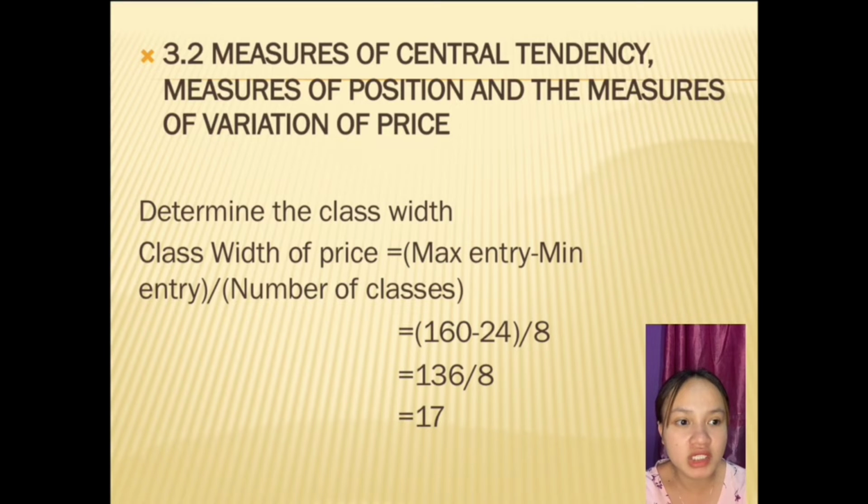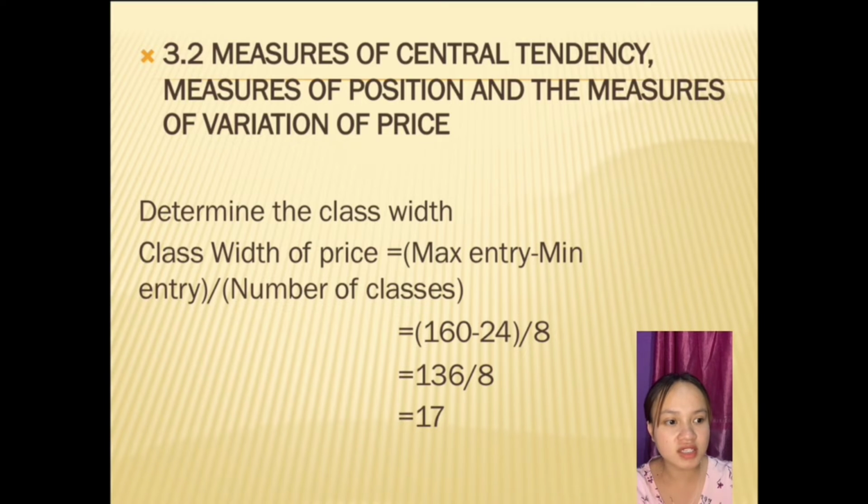Next is 3.2, measure of central tendency, measure of position, and the measure of variation of price. Determine class. Class width of price is maximum entry minus minimum entry divided by number of classes, which equals 17. Measure of central tendency: mean, mode, median. So 113.56 is the mean of price.